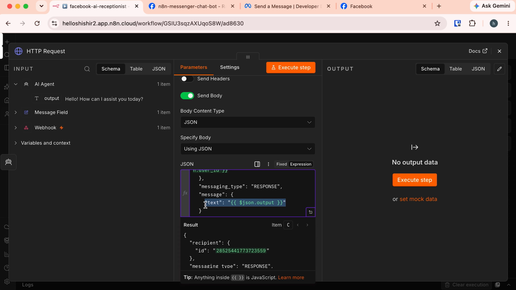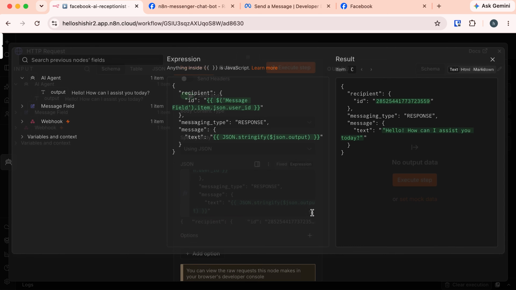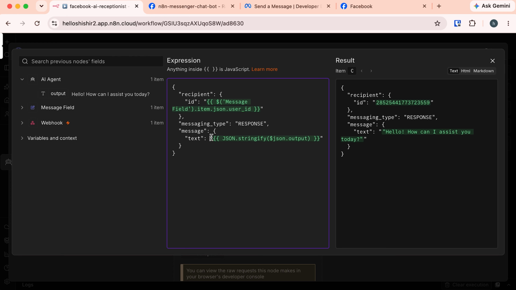To ensure this, we need to add a special JavaScript function. Let's cut this portion, and here I will call the object JSON, then call the method dot stringify, and here provide the output from AI agent. And also let's expand this, and we need to remove this quotation mark from here. What it does is that this function converts the AI output into a safe text string.